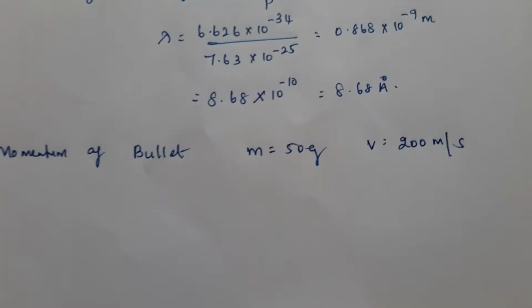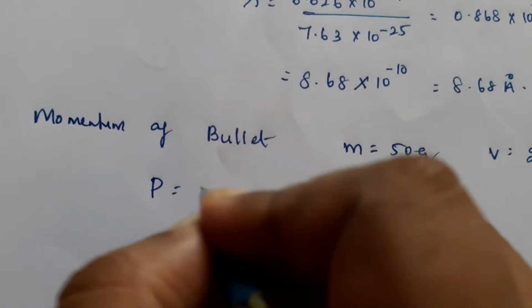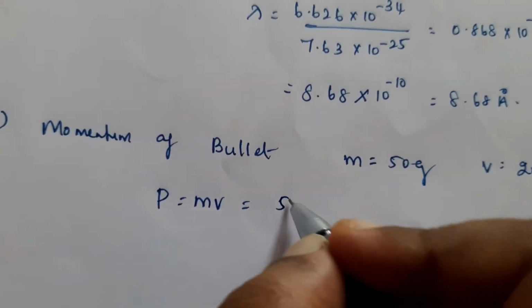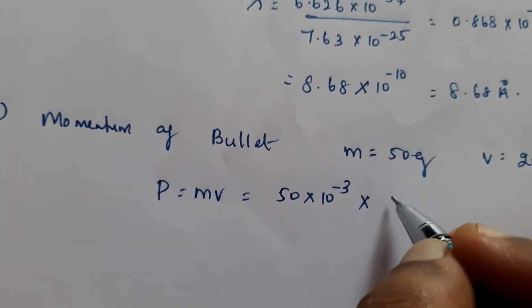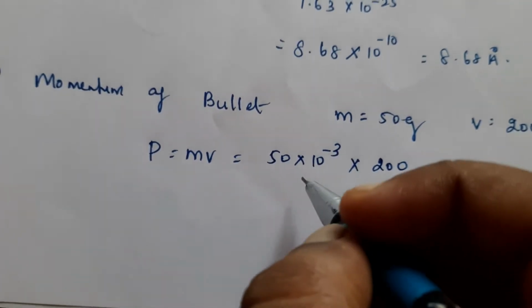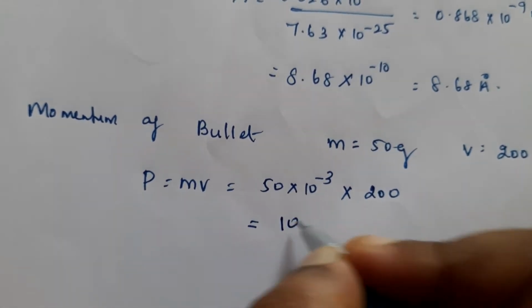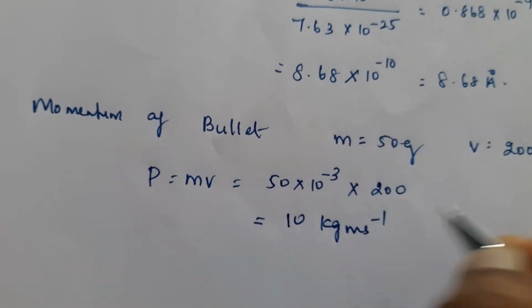So P is equal to mv. The mass is in grams, so we have to write it in kilogram as 10 raised to minus 3. 50 into 10 raised to minus 3 into 200. So you'll be getting 10 kilogram meter per second.